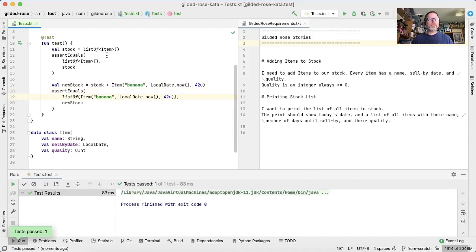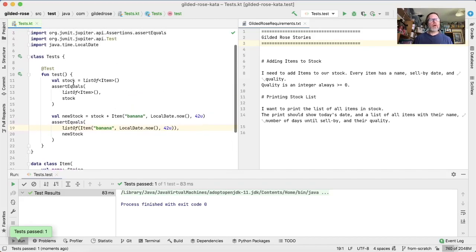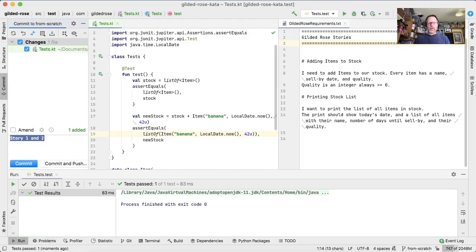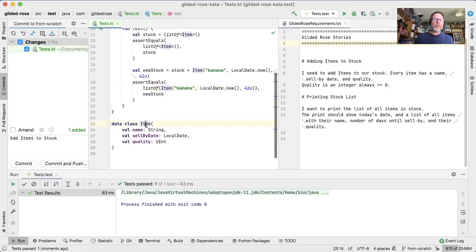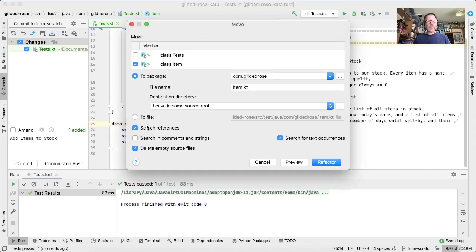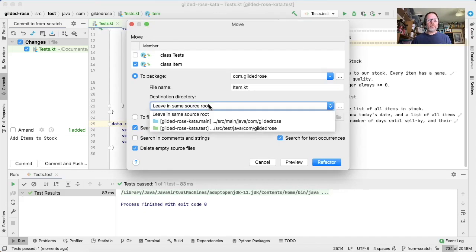I mean, we're really just leaning on the behavior of data classes and lists here, which is fine. So I might check that in, I think. And I might say this is add items to stock. Just before I do, probably we should take item, if this is production code, and move it into production code. So let's do that.